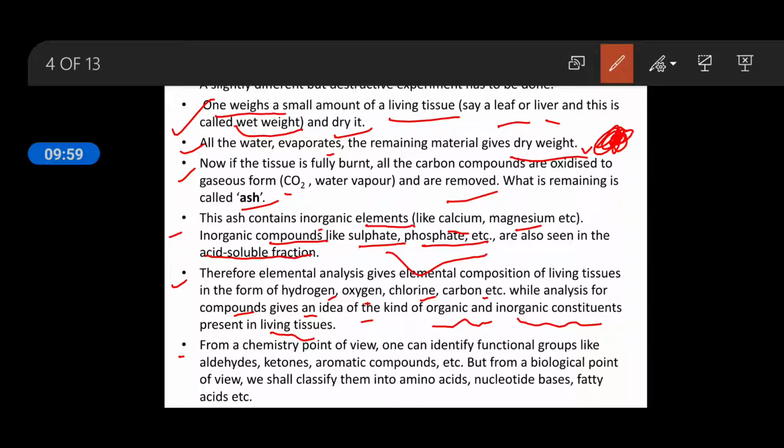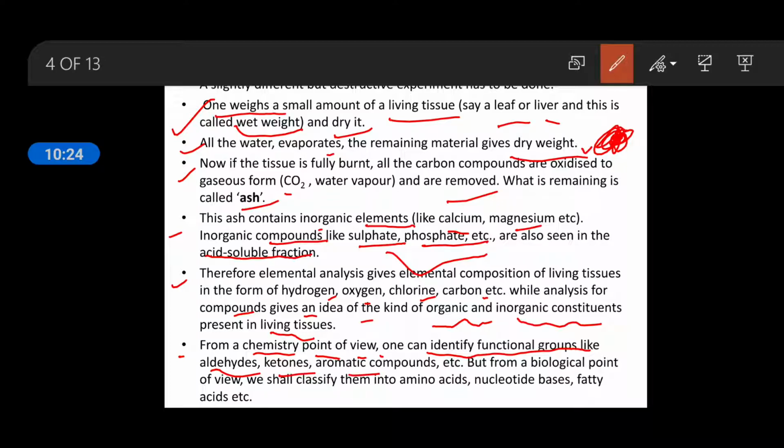From a chemistry point of view, because this biomolecule chapter is in your chemistry as well as in the biology, what will you study there? From the chemistry point of view, you can identify the functional groups, like aldehyde, ketone, aromatic compounds.